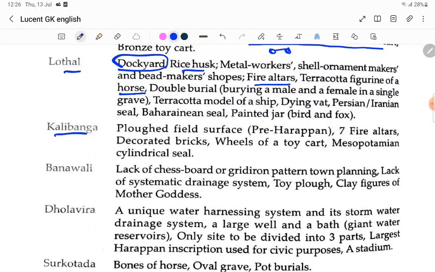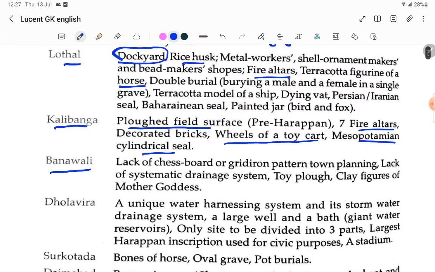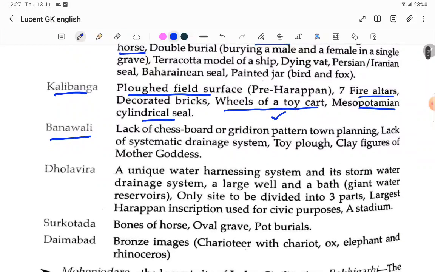Kalibangan. Next, plowed field. This is important. Plowed field surface, pre-Harappan. Fire altars, important. Decorated bricks, wheels of toy cart. Okay, this is important, wheels of toy cart. Mesopotamian cylindrical seal. So they will do business with Mesopotamia. Kalibangan you can remember: plowed field, wheels of toy cart, and Mesopotamian cylindrical seals.